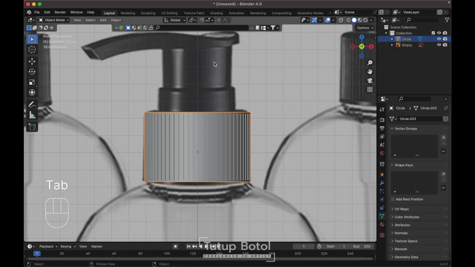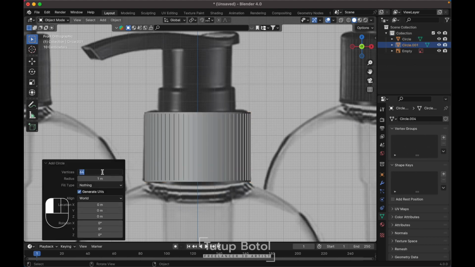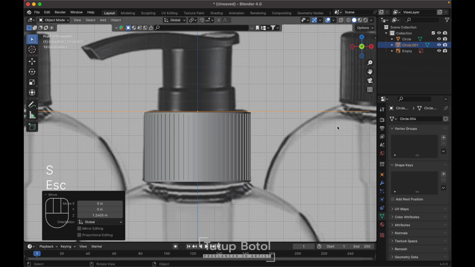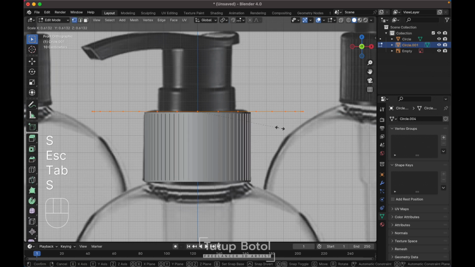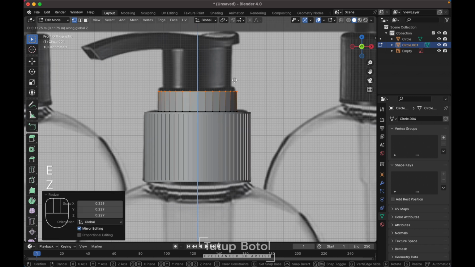Back to the object mode, press Shift A, mesh, circle. Let's make it only 32 vertices. We don't need many vertices for this one. Press GZ, let's move it up. Let's put it here. S, tab to the edit mode, S to scale it down. Just like this. Press EZ, move it here.